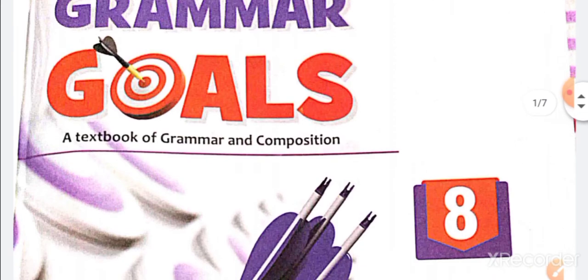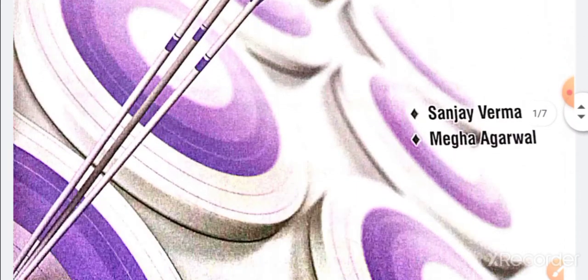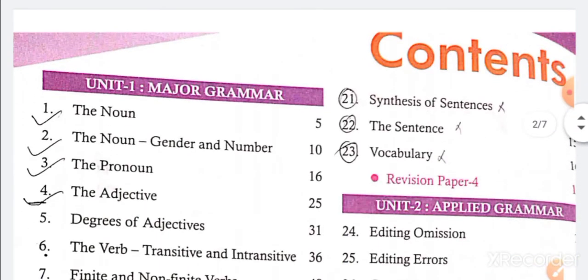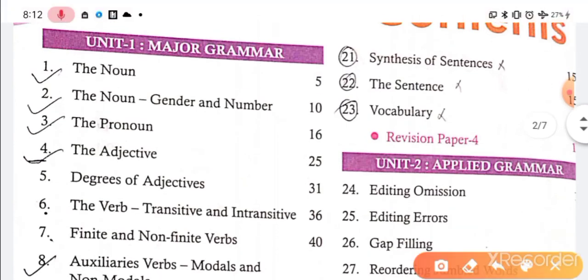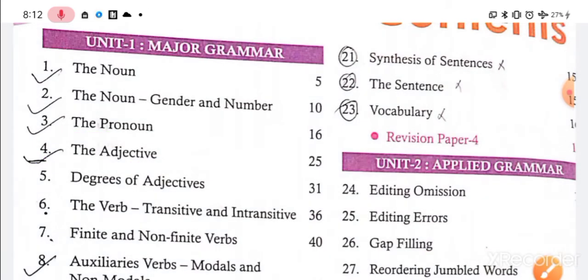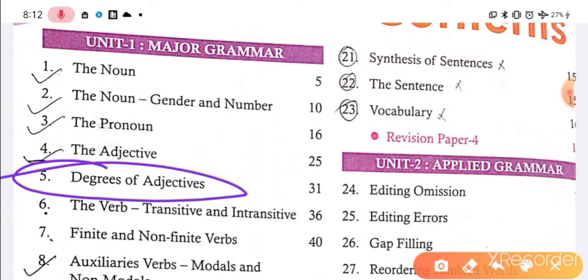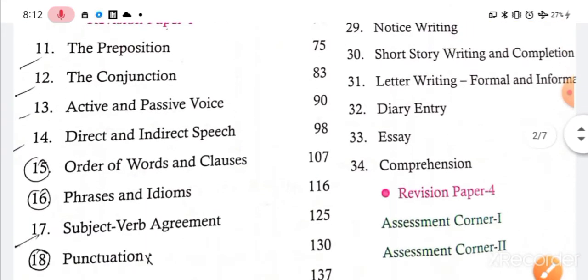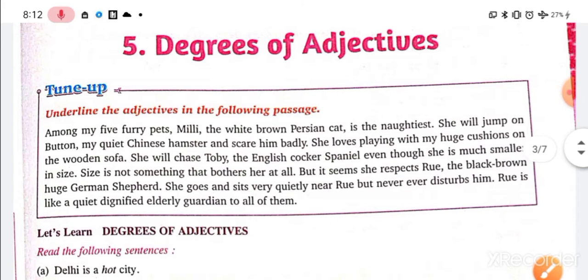So this is your Grammar Gold book. I think you have purchased it, and you do have the same. And these are the contents, guys. This is the fourth chapter. Adjective was taught, and the next topic, degrees of adjective, chapter number 5, I am starting now. So let us have the topic degrees of adjective.